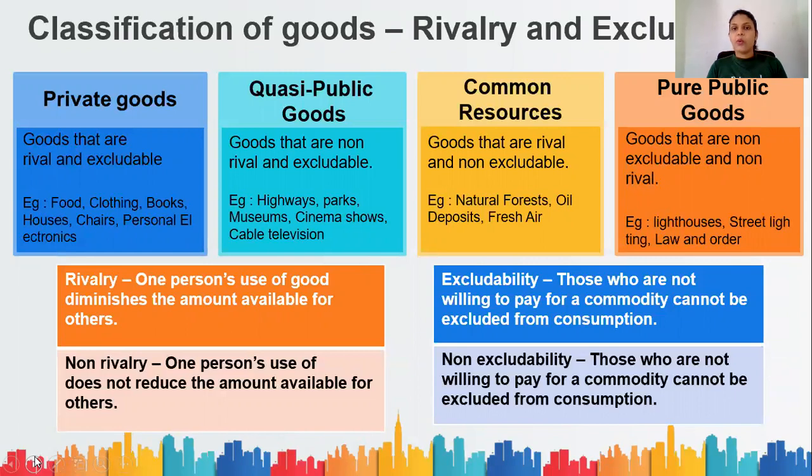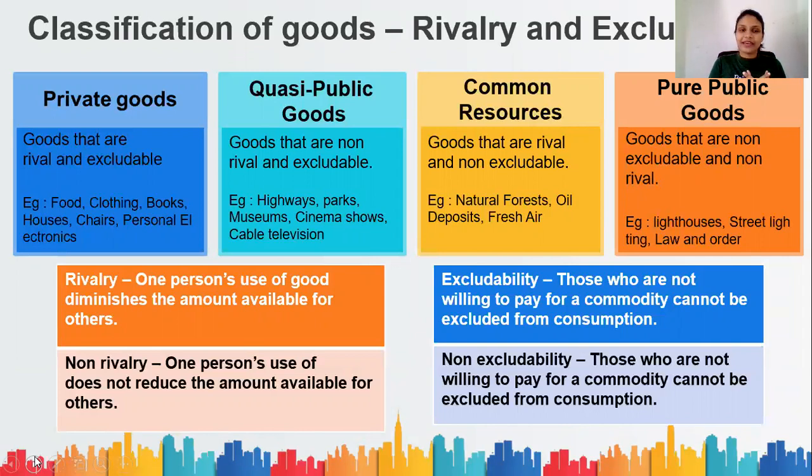Rivalry means one person's consumption of the good will reduce the amount available for another person. That means you go to a bookstore and you buy a book. When you purchase that book, the amount of books available for the other people is reduced. That is what you call rivalry.